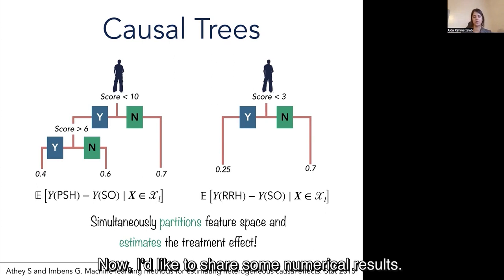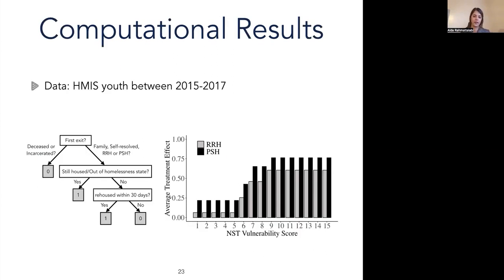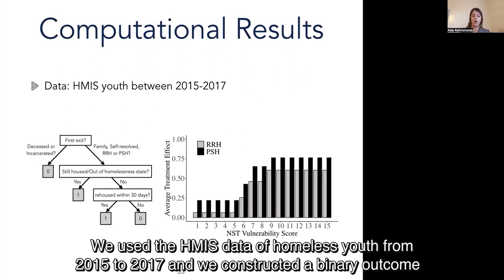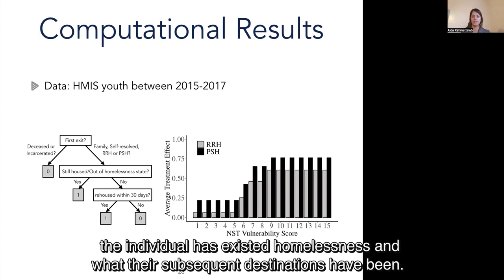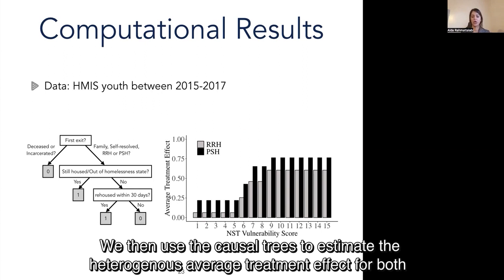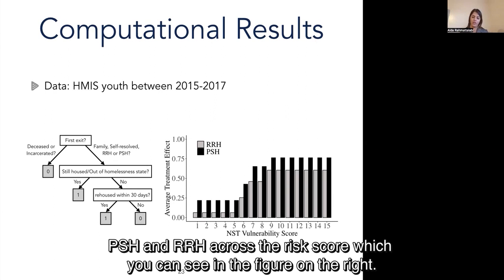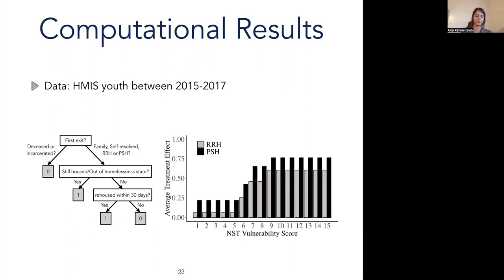Now I would like to share some numerical results. We use the HMIS data of homeless youth from 2015 to 2017, and we constructed a binary outcome based on the trajectory of each individual. For example, we looked at whether or not the individual has exited homelessness and what their subsequent destinations have been. We then use the causal trees to estimate the heterogeneous average treatment effect for both PSH and RRH across this risk score, which you can see in the figure on the right.